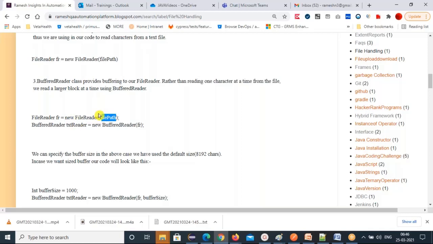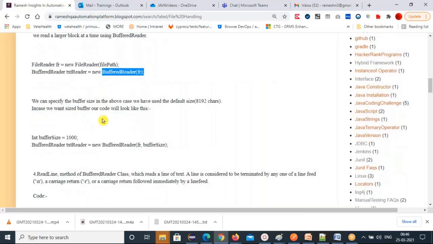So specify that file path here. And BufferedReader textReader = new BufferedReader, and pass the FileReader object here. The BufferedReader constructor you are calling here.